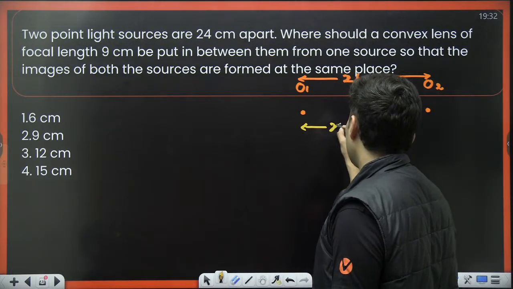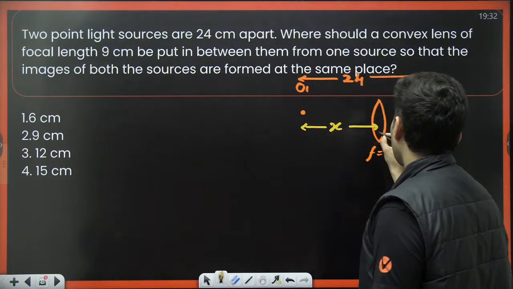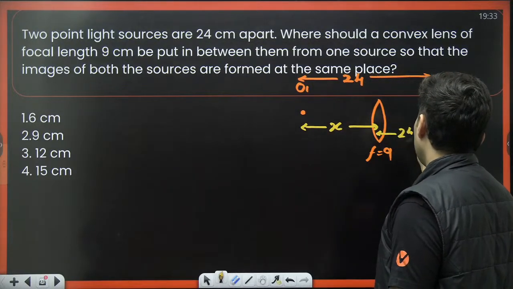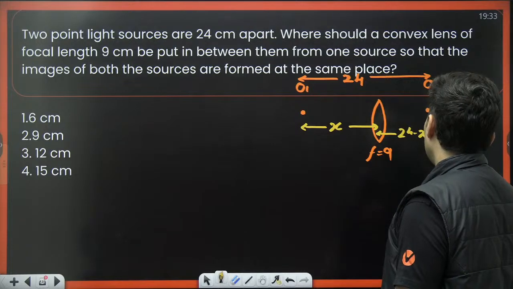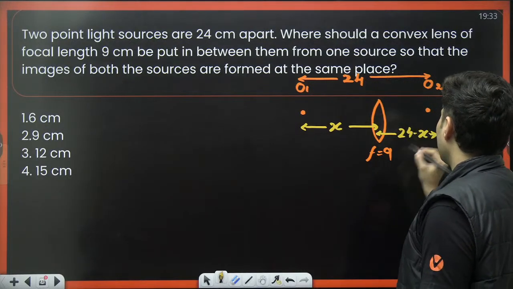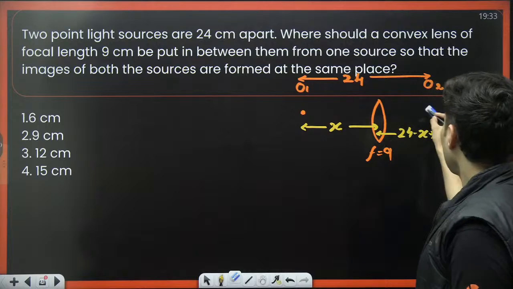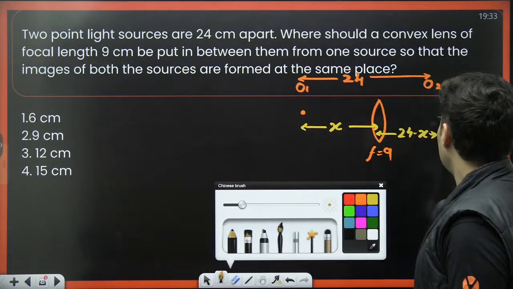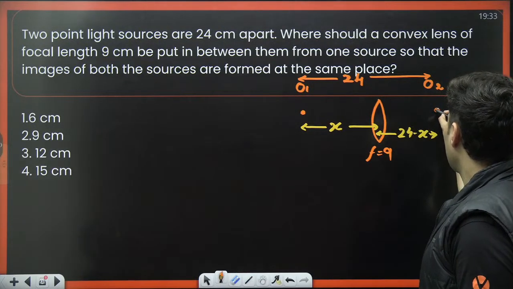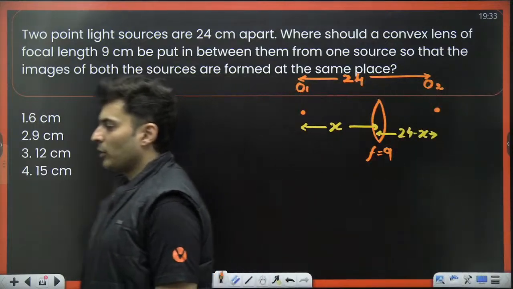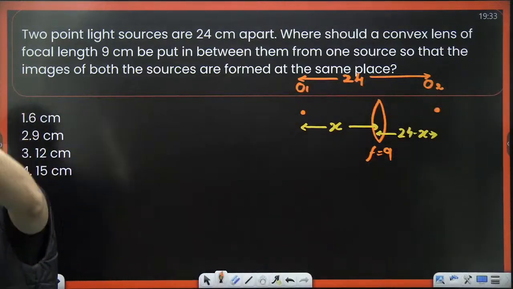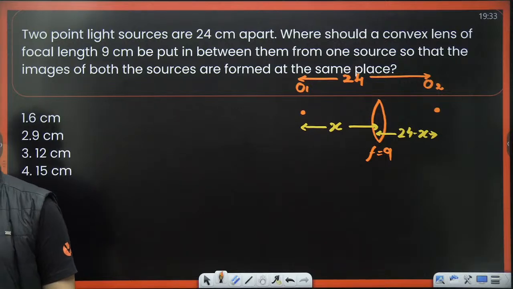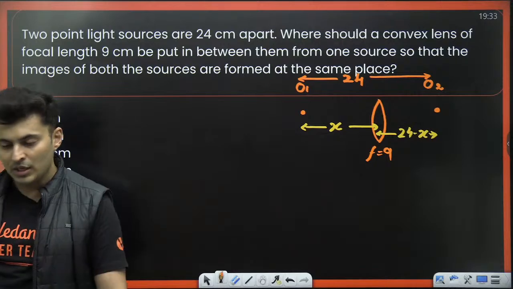So if I assume this distance as x, won't this distance be 24 minus x? Think about it. This distance will be 24 minus x. Till this point everything is clear: x and 24 minus x. Everybody with me on this? Very good.